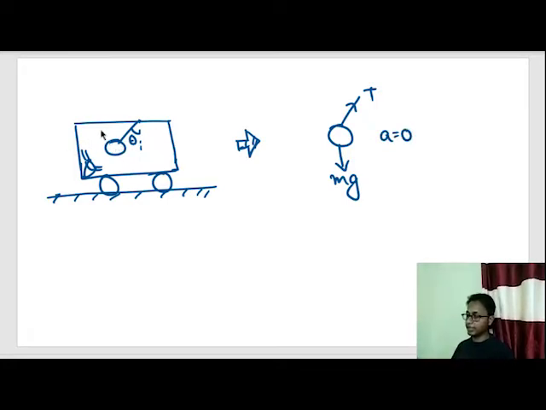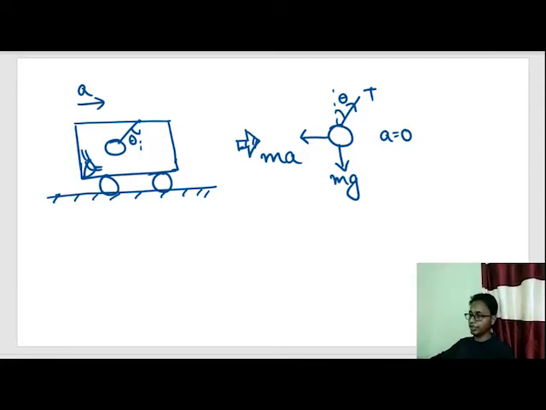But since this truck was moving with some acceleration a, this ball will experience a pseudo force in the opposite direction of acceleration, and the magnitude of that pseudo force is nothing but the mass of the ball times the acceleration of the frame in the opposite direction. So this was nothing but a pseudo force. So let's divide this T into components.